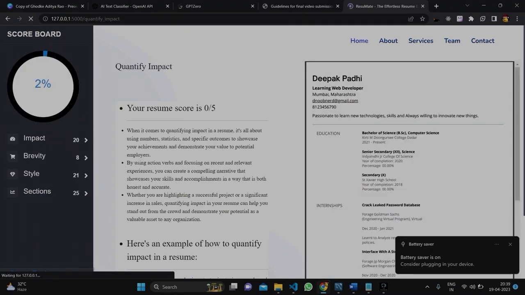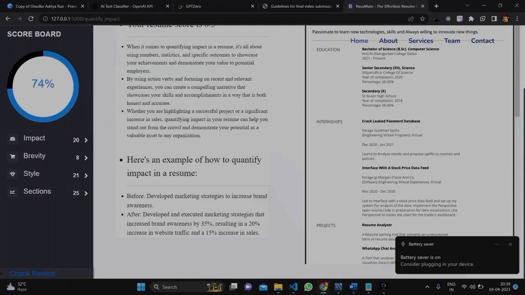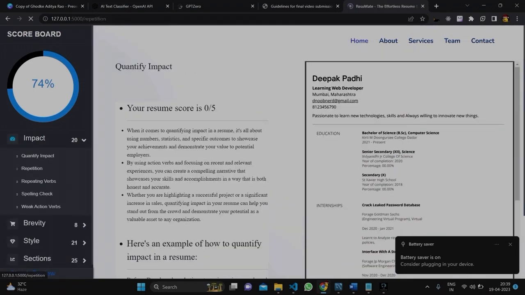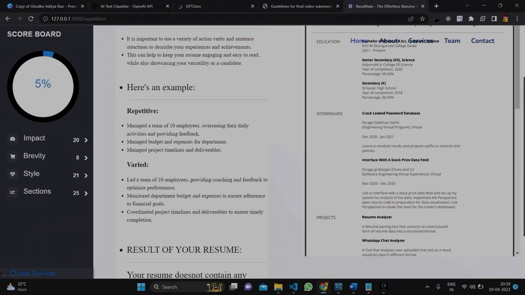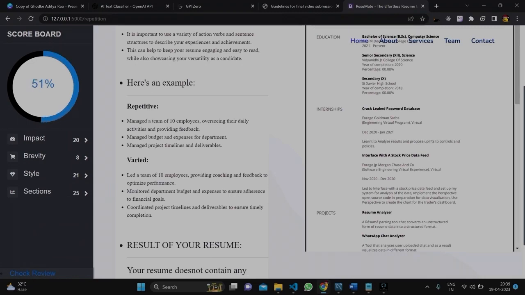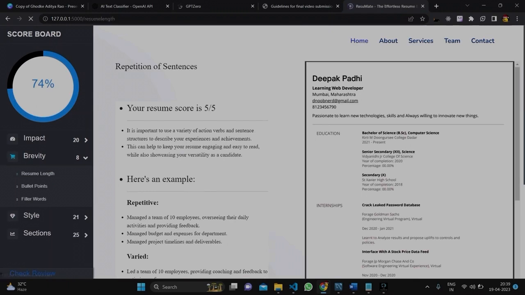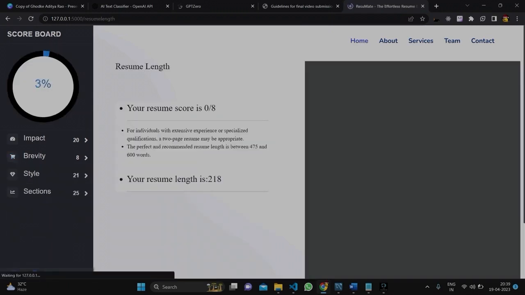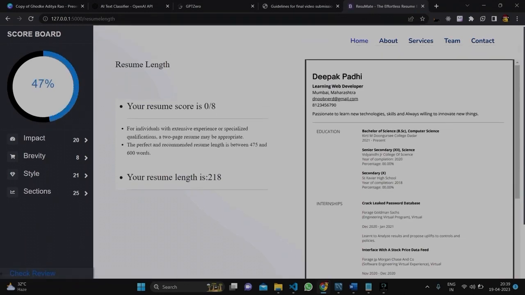In this subtopic, the resume has got 0 out of 5. Here is the statement of what quantify impact means, and here are the examples of how you can change your resume. If you click on repetitions, you can get the score of repetitions, and you can get examples of repetitions, and you get the result of your resume, that your resume does not contain any repetitions. Now if you click on brevity, resume length, you'll find it has got 0 out of 8 because its resume length is 218 and it should be between 475 and 600.